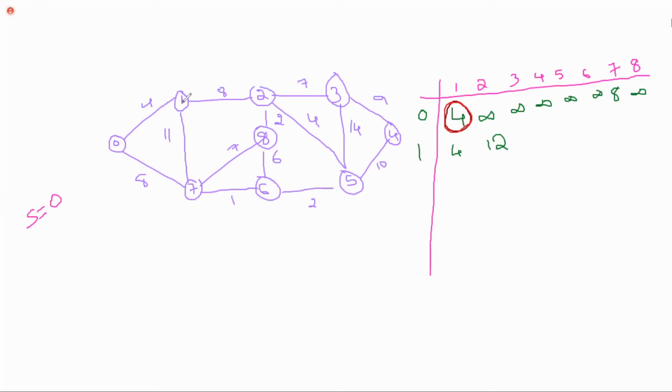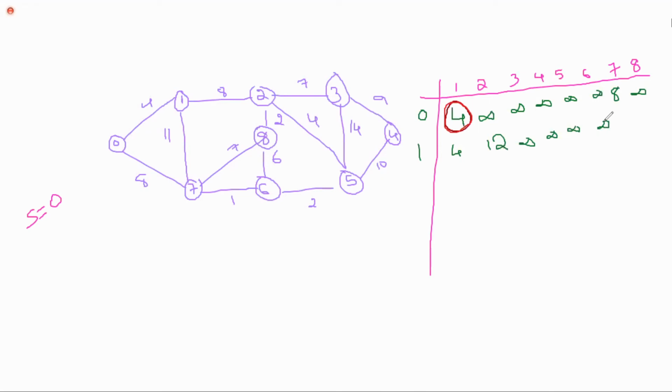Got it? 0 to 3, is there any possibility to reach? No, ma'am. We don't know the distance. 0 to 4. Where is 4? 4 is here. No possibility, right? 0 to 5, no. 0 to 6, no. 0 to 7, is it possible?